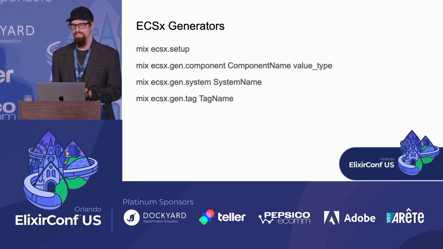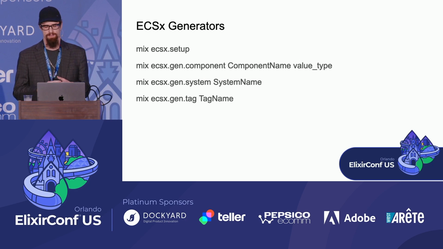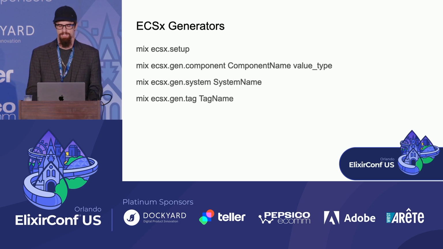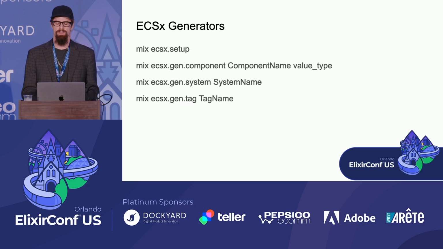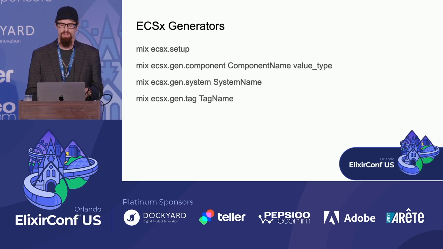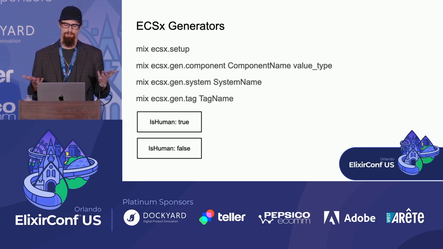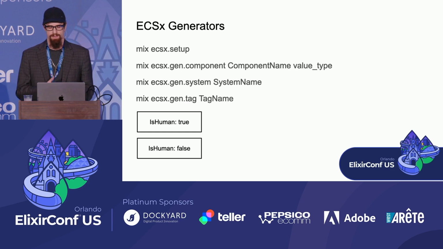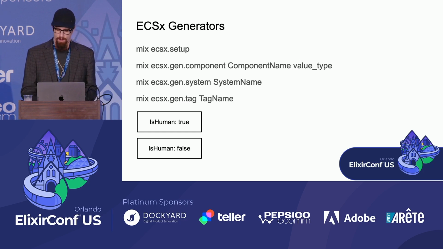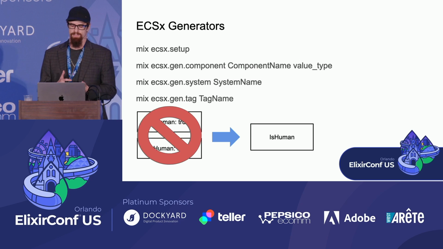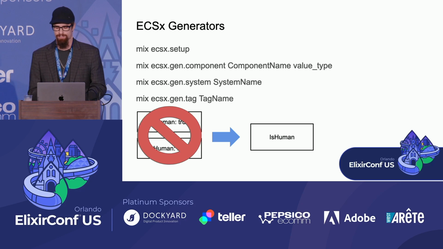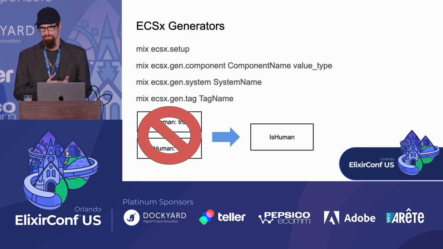So for example, let's say you want to have a component type called isHuman to show that an entity is human. Now, in order to have an isHuman type, like a Boolean component like this, you would have to create one of these components for every single entity in your application, whether it's human or not. So if you're creating a tree, a rock, and a ship, all of these are going to get isHuman false, whereas humans will get isHuman true. I think that a much better way to do this is to simply only give the isHuman component type to entities that are actually human, and then not give it to those that aren't.